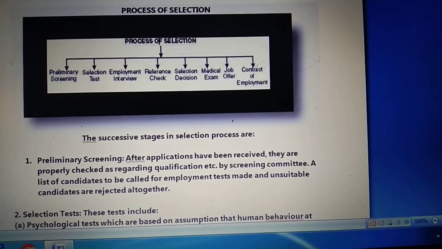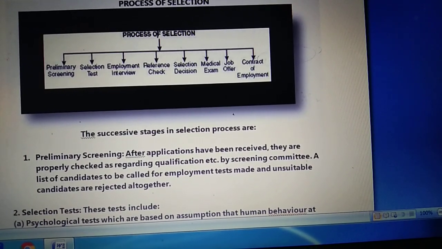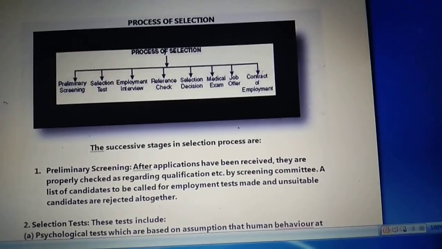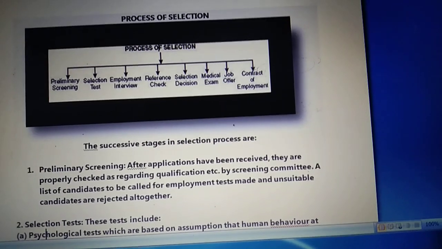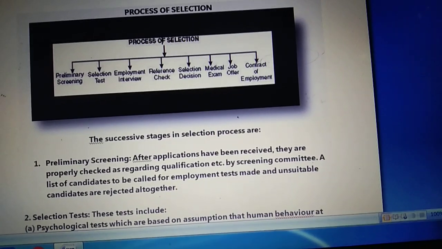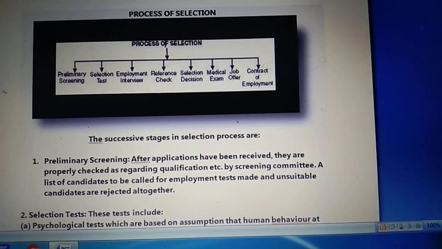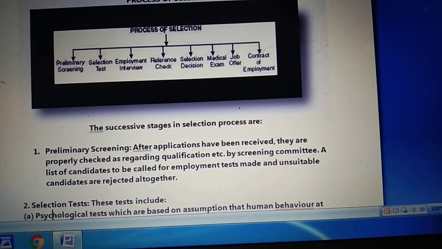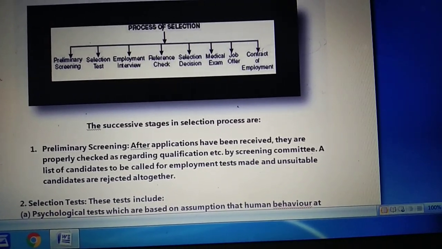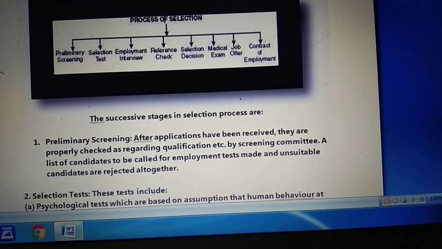So in this way, preliminary screening helps us to reject misfits or reasons which did not appear in the application form. It means in the first step of preliminary screening, the employer goes through the application submitted by the job seeker, checking whether the qualifications required for doing the job are mentioned in the application or not. If that type of qualification is there, that person clears the preliminary screening. If not, that person is eliminated from the preliminary screening.